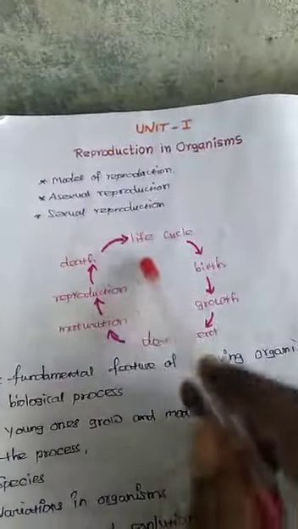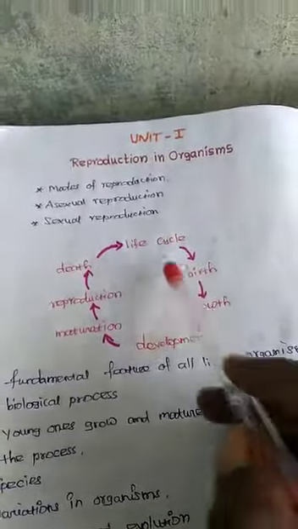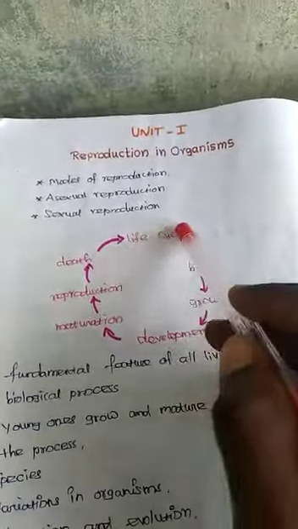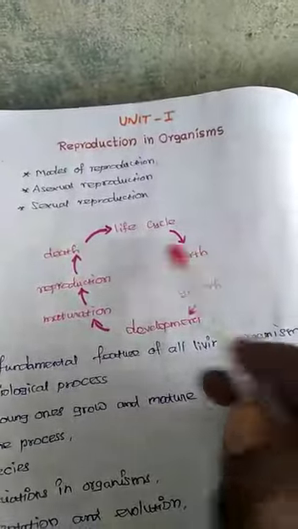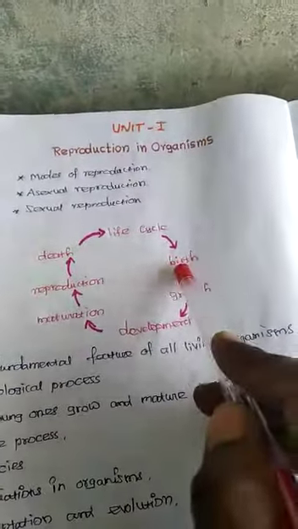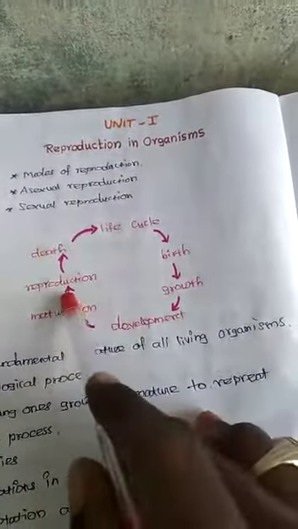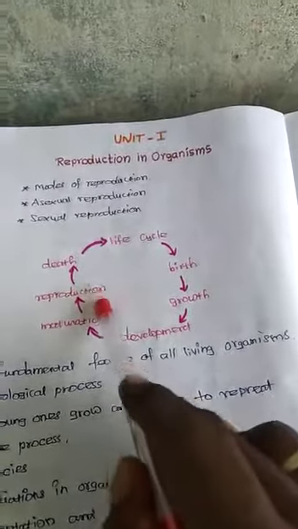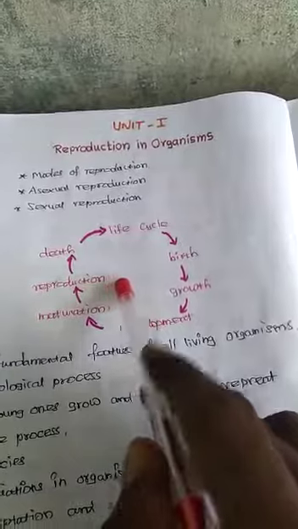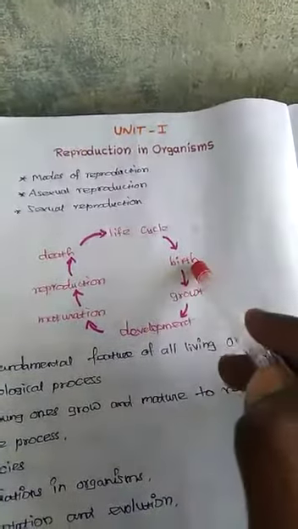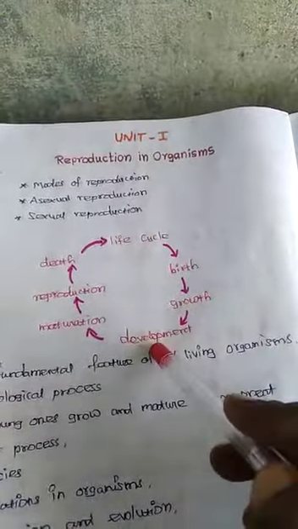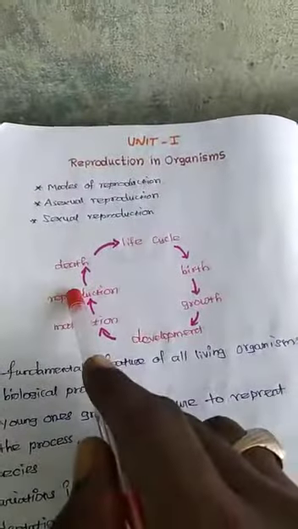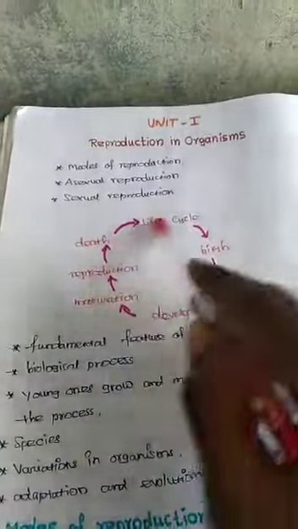First, we explain in the introduction class the life cycle. Life cycle means the stages from birth to death. Between birth and death there is a gap, and this is one of the stages. The reproduction stage is very important. The life cycle stages are birth, growth, development, maturation, reproduction and death. This is one of the life cycles.